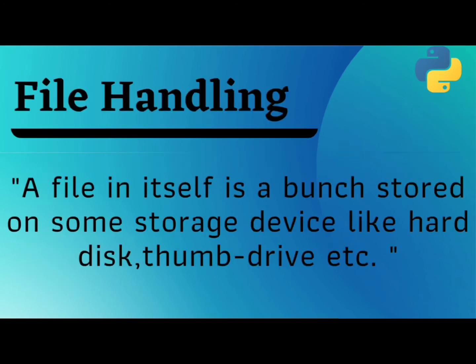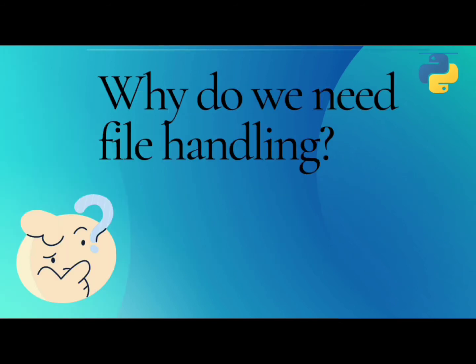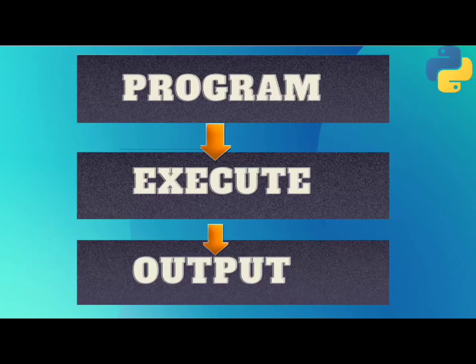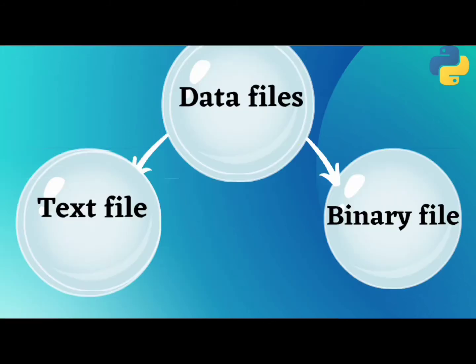So, what is file handling? A file in itself is a bunch of data stored on some storage device like a hard disk, thumb drive, etc. Next question is, why do we need file handling? Till now, we had the concept that we first write the program, then execute it, and we get our output, and we get satisfied. But once we closed the program, the data, the output that it had would vanish. That was temporary. So for this, we had file handling. It will store the data.